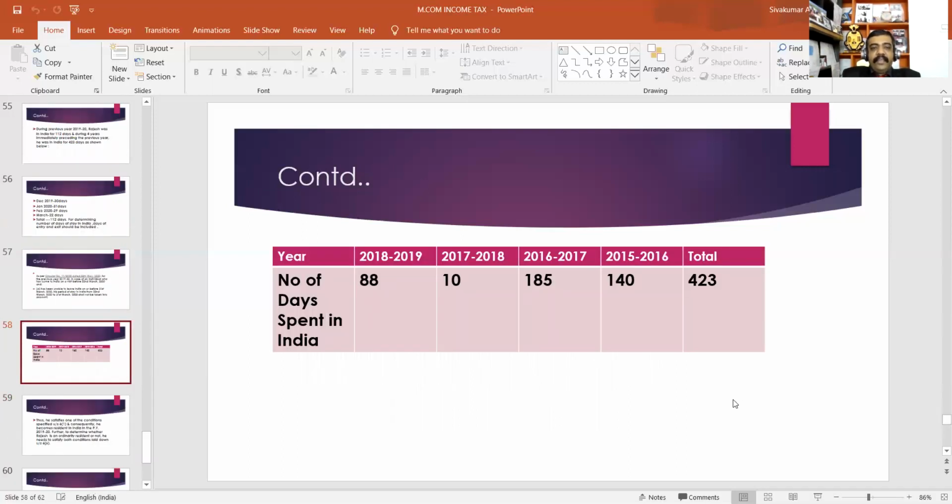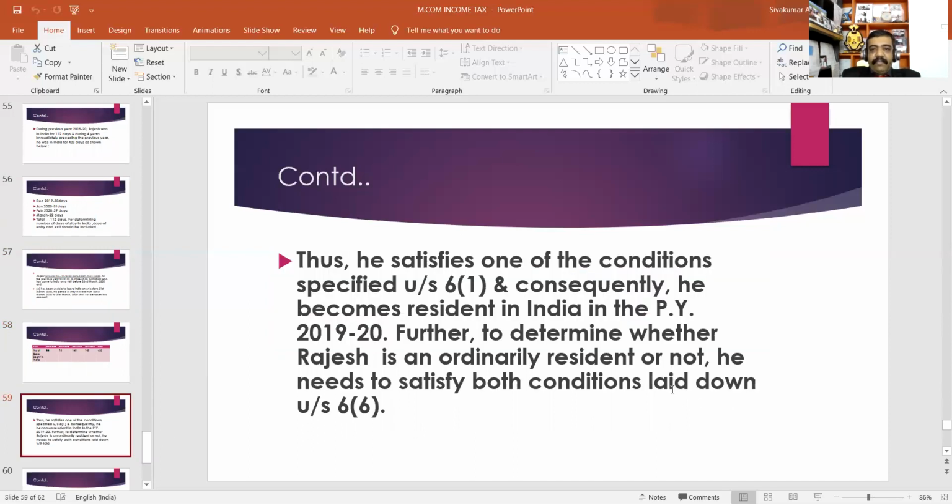Number of days spent in India: 2018-19, 88; 2017-18, 10; 2016-17, 185; 2015-16, 140; then total 423. Now, Mr. Rajesh satisfies one of the conditions as per Section 6(1) of the Indian Income Tax Act 1961. That means he becomes resident in India in the previous year 2019-2020.